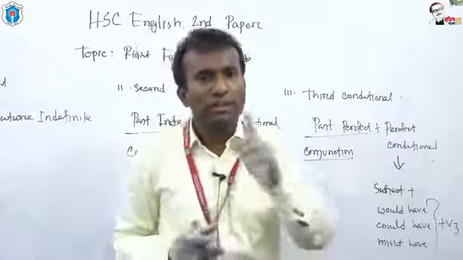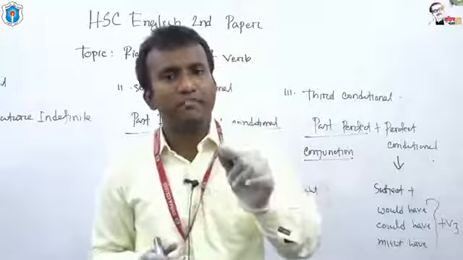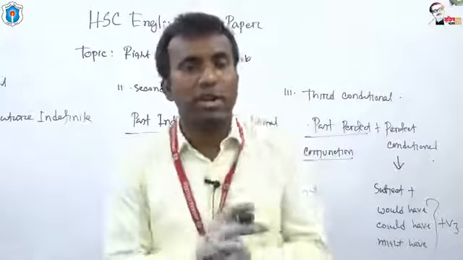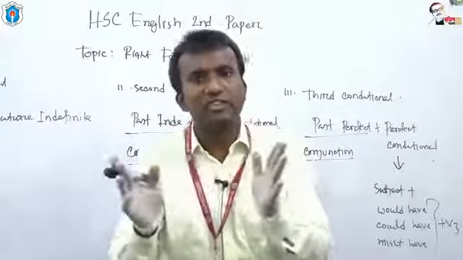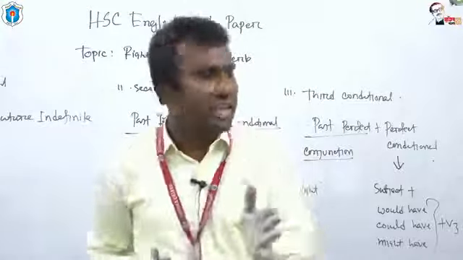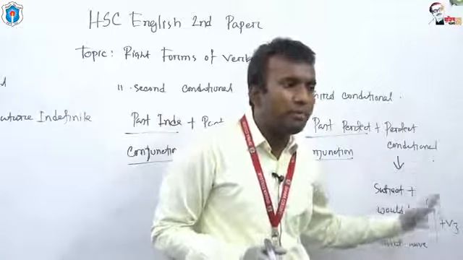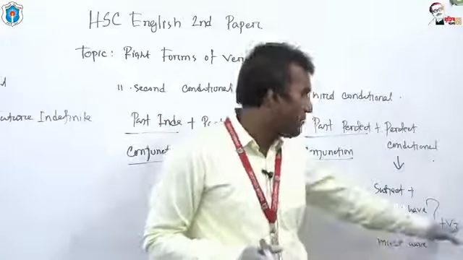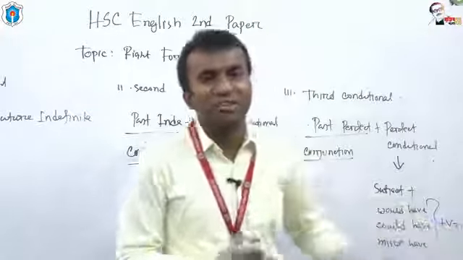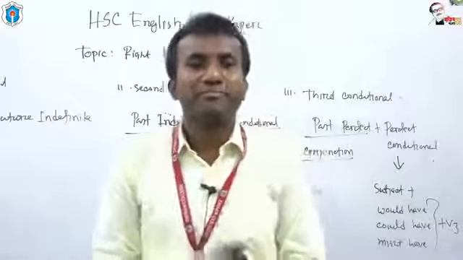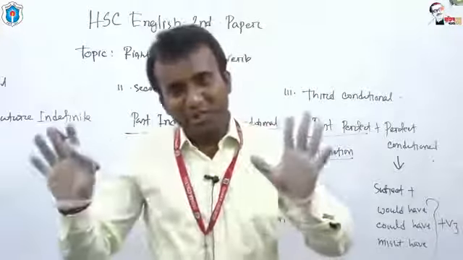Third conditional, past perfect, and with past perfect we have to use perfect conditional. Perfect conditional has an individual structure like subject, then would have, could have, might have, and after that you have to use the past participle form of the verb. Is it clear to you? I have told you the structure.